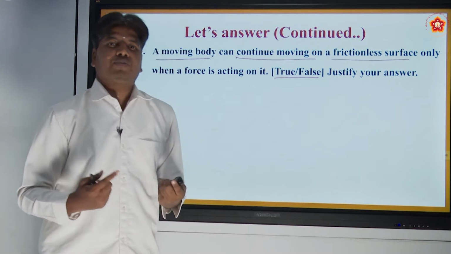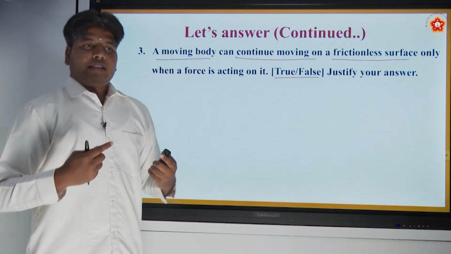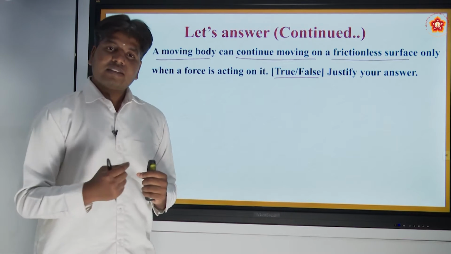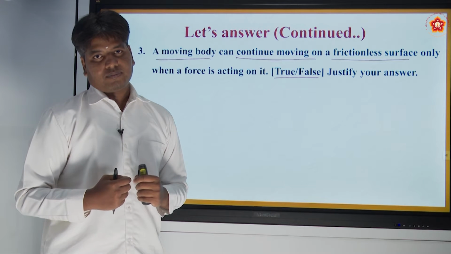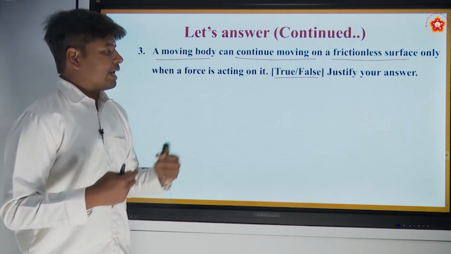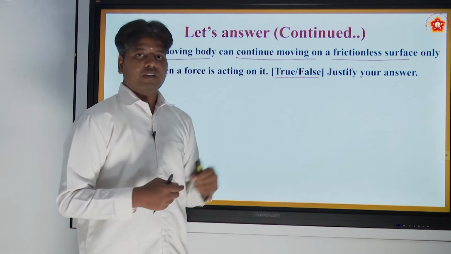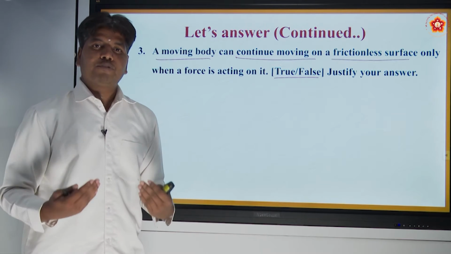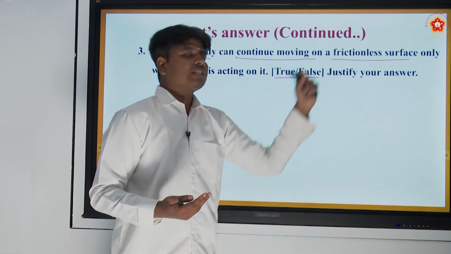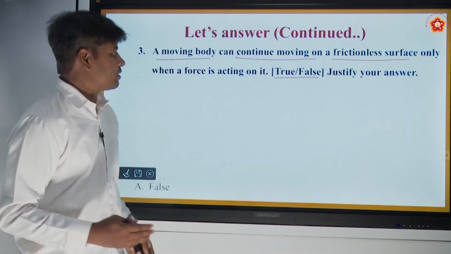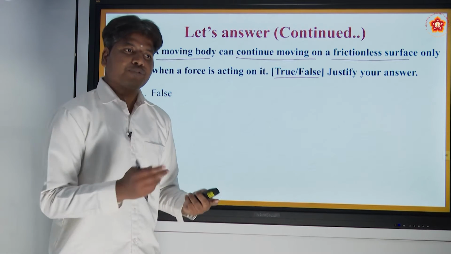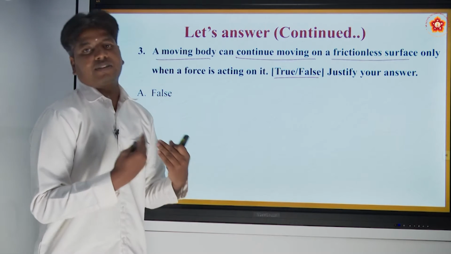What does your first law say? Your first law says that a body changes its state of motion when an external force is applied on it. A body is already moving, and our aim is to make it continue moving. Then is an external force required? No, it is not required, because there is no opposing force. It is a frictionless surface, right? That's what your answer is. False. So there is no need of an external push for the body which is moving on a frictionless surface.